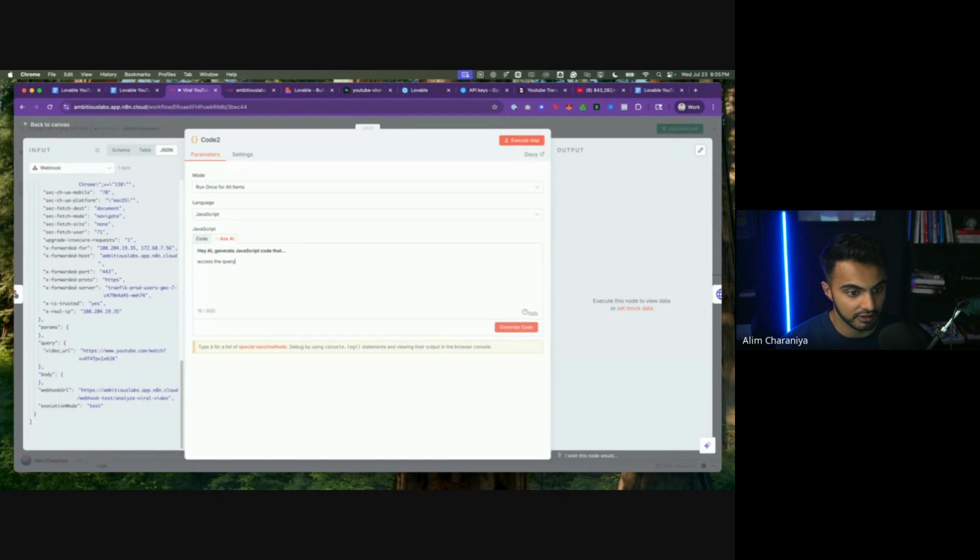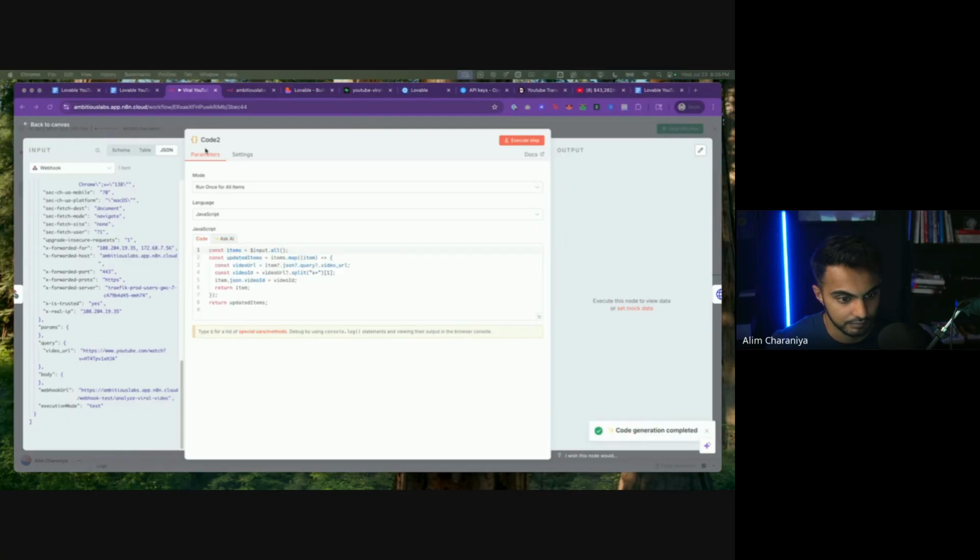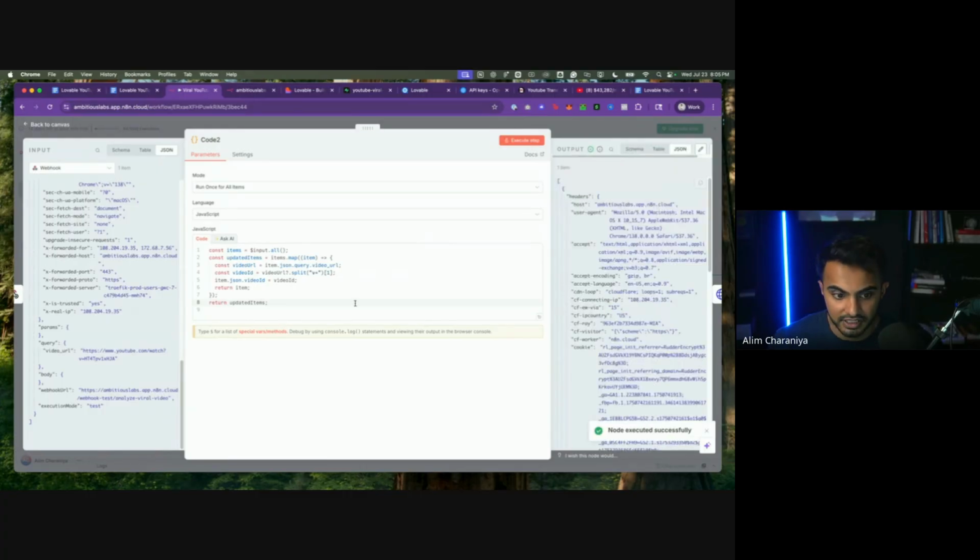access the query.video URL field and splice out the video ID, which is everything after v equals. Let's see if we can get the AI to generate this code. Beautiful. So it does look like we got updated items, item.json.query. Let me get rid of these. Beautiful. Let's give that a shot. Let's say execute step. And the output of this,